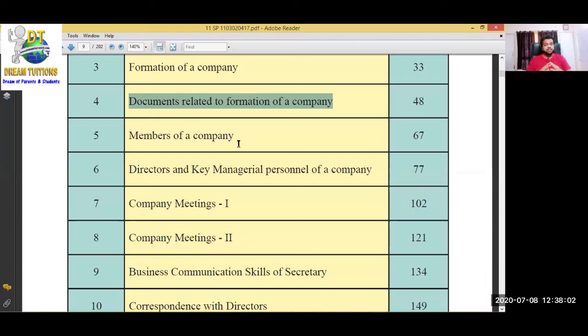So अभी 6th chapter में we are going to see what is the meaning of directors, how we become a director, what are the things we have to do as a director, what are the rights and duties of a director. ये सब कुछ आपको इसके बारे में बता देगा, directors कौन होते हैं, as well as key managerial personnel. की मैनेजरियल पर्सनल मतलब चार्टर्ड अकाउंटेंट होते हैं, कॉर्पोरेट लॉयर होते हैं, वो कौन होते हैं, चीफ फाइनेंशियल ऑफिसर कौन होते हैं, सीएफओ कौन होते हैं, चेयरमैन किसको बोलते हैं, एमडी किसको बोलते हैं, हू इज द सीएमडी, उसका क्या मीनिंग होता है, हू इज द सेक्रेटरी, सीएस, उसकी क्या क्वालिफिकेशन होती है, how to become a chief financial officer, what is the qualification required to become a chief financial officer or a company secretary.